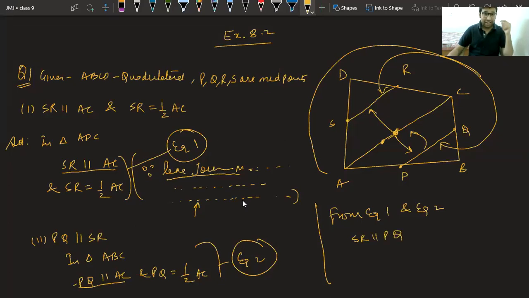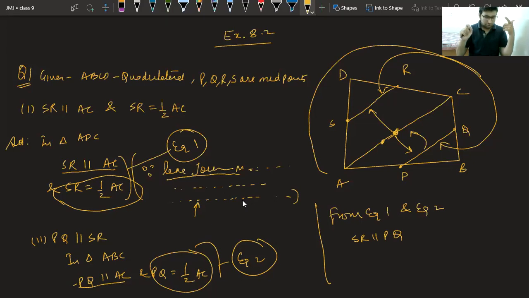First thing. And second thing, class, what can we say? By comparing these statements, what can we say? Please answer. If SR is half of AC and PQ is half of AC, that means if two things are equal to the same thing, then the two things are also equal. This we have learned in the chapter Euclid's geometry.